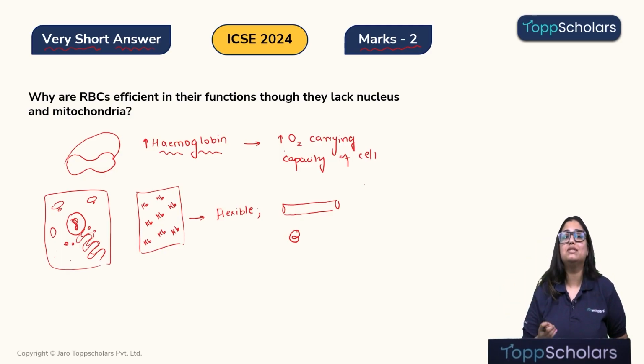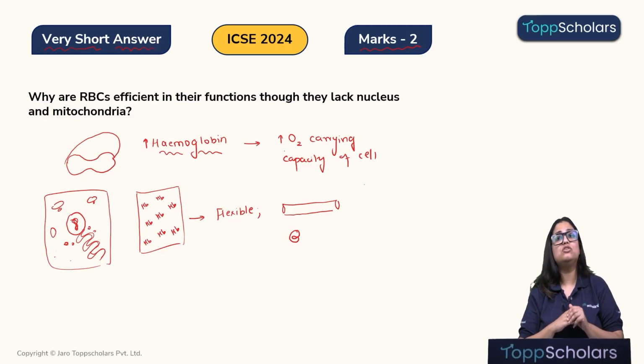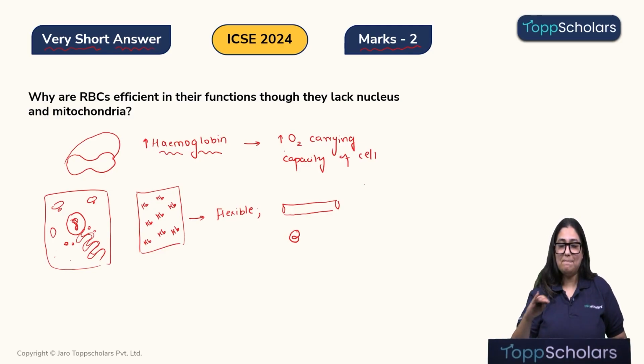Okay, so there are 2 reasons why RBC is still a very efficient cell of the body even when it does not have nucleus and mitochondria. Reason number 1, more space to carry hemoglobin, thus more oxygen. And reason number 2, more ability of a RBC to be flexible so that it can pass smoothly through the capillaries. I hope this is clear, children.